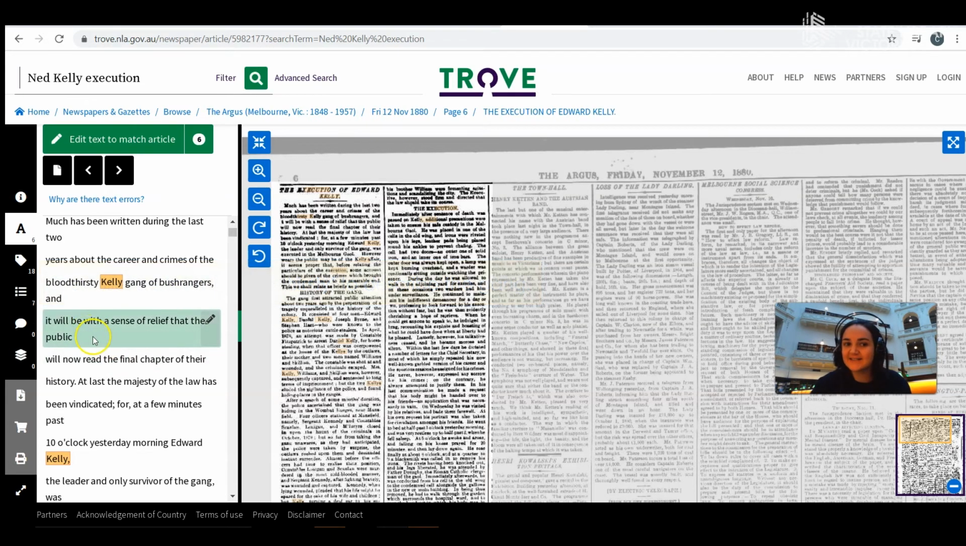And then the next sentence, "it will be with a sense of relief that the public will now see the final chapter." So they're saying they're really relieved that Ned Kelly will be executed. So this type of resource is really fascinating and gives you that deeper insight into whatever you're studying. So this is where going beyond Google can really take you that next step with your research.